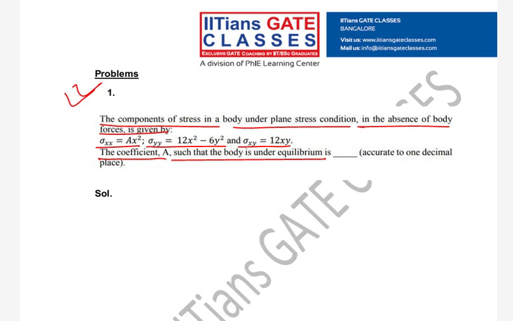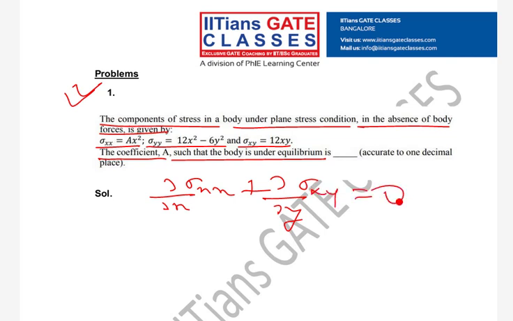So it was for 2 marks. Tell me, is it a tough problem, guys? How did you get -6? Look here. What is my equilibrium equation in the absence of body force? It is dou by dou x of sigma xx plus dou by dou y of sigma xy is equal to 0.